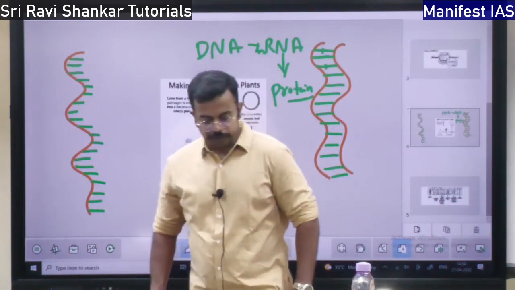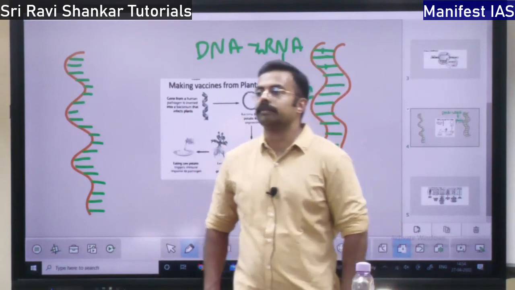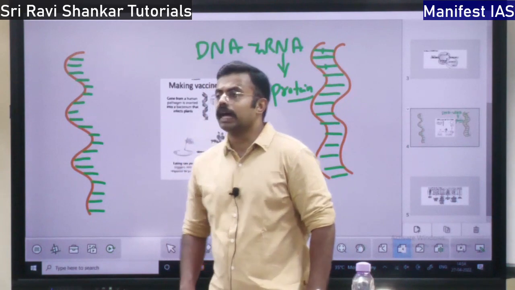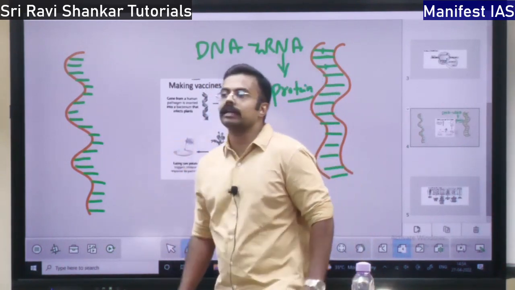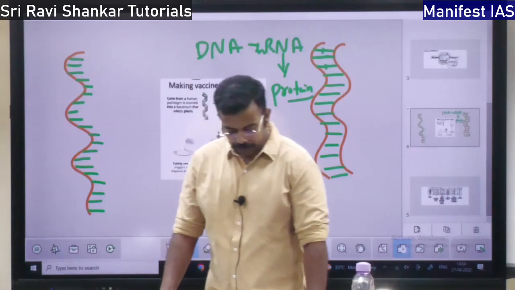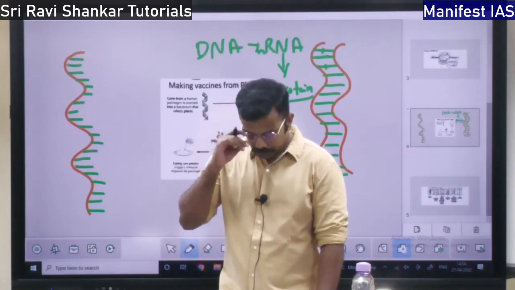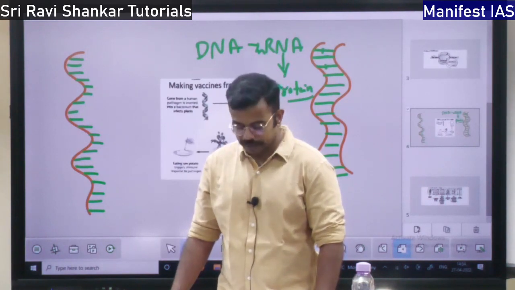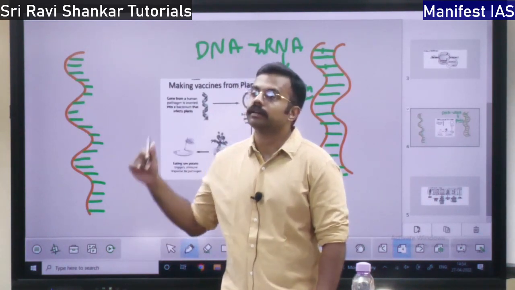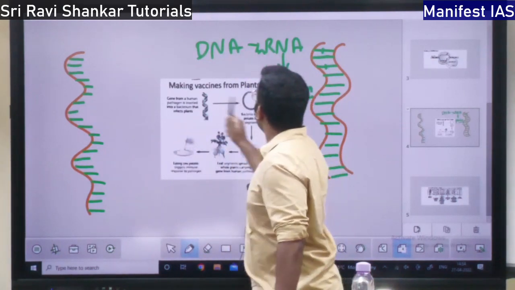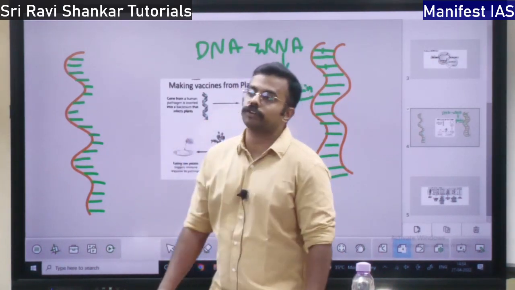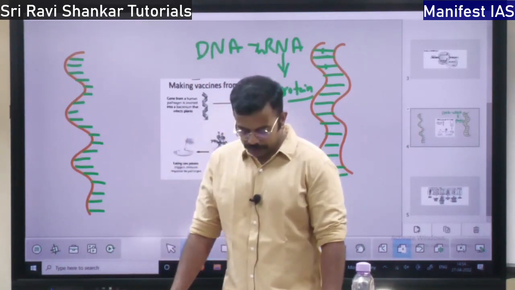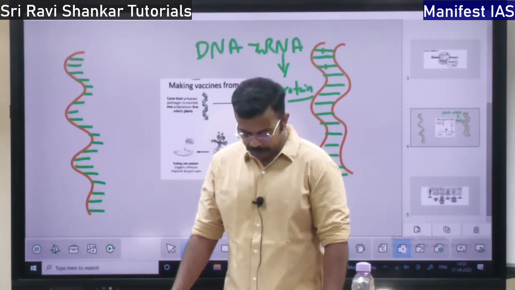Genetic information will be stored for a very long time in the DNA, whereas in RNA it is stored for a temporary time, that is, for making the proteins. Till the production of proteins, only until then the information will be saved. After that the genetic information won't be saved, right?